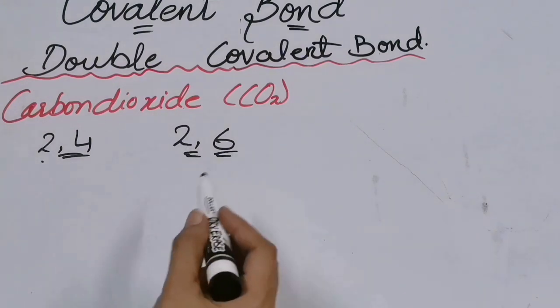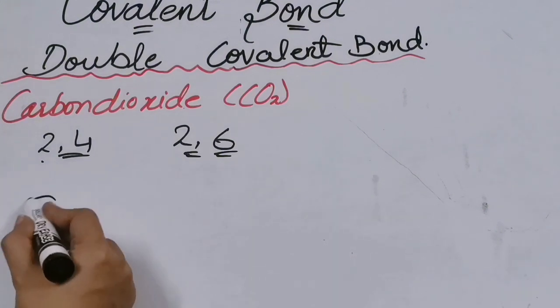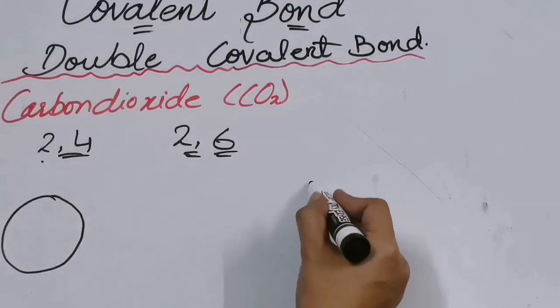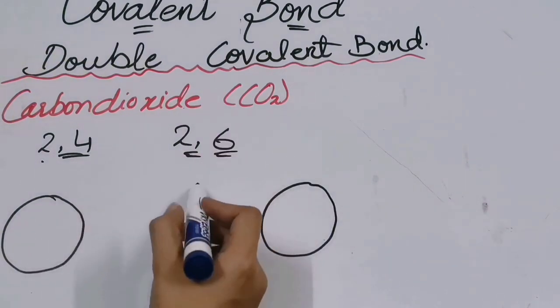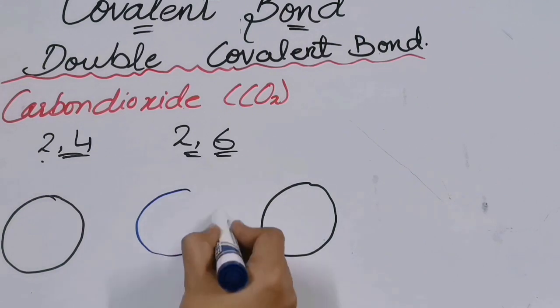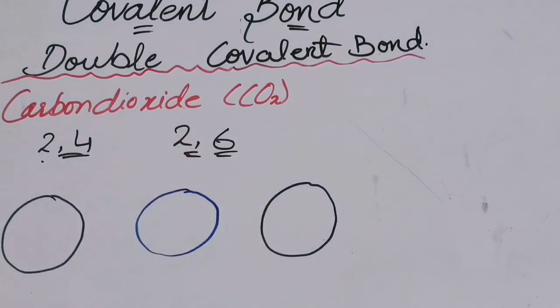We are having how many oxygens? 2. So we will draw one oxygen and the other oxygen here. In the middle, we will draw carbon. Now you know that we are concerned with only the valence electrons.